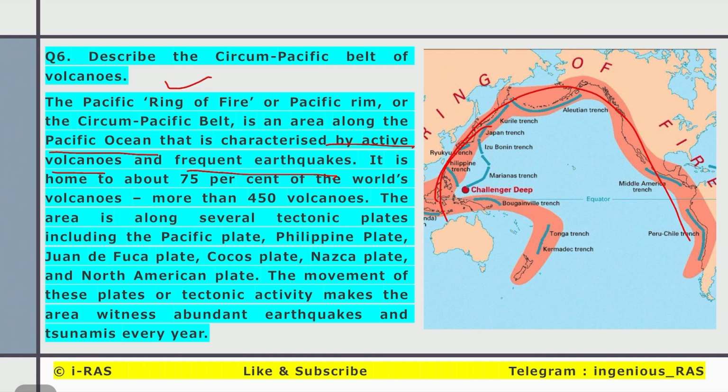The area lies along several tectonic plates including the Pacific plate, Philippine plate, Juan de Fuca plate, Cocos plate, Nazca plate and North American plate. The movement of these plates, or tectonic activity, makes the area witness abundant earthquakes and tsunamis, and volcanic eruptions are also more frequent in this area. So this is known as the Ring of Fire or circum-Pacific belt.